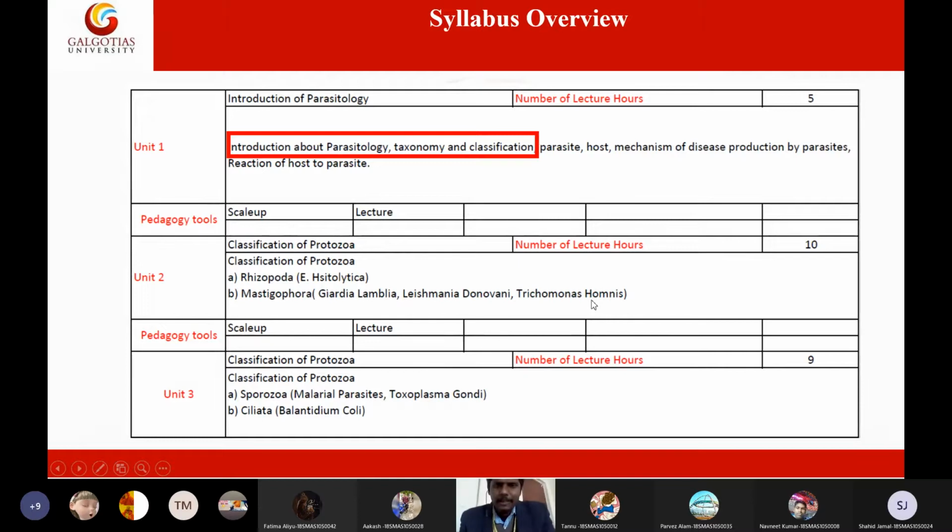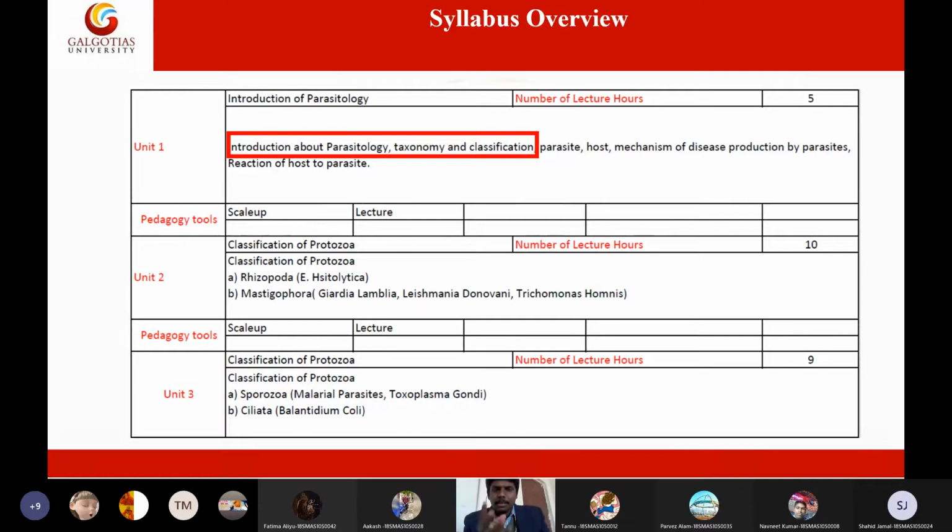Protozoans are divided into two types depending upon their morphology, according to the taxonomical classification. Keep in mind, all protozoans are single cell eukaryotic microorganisms.